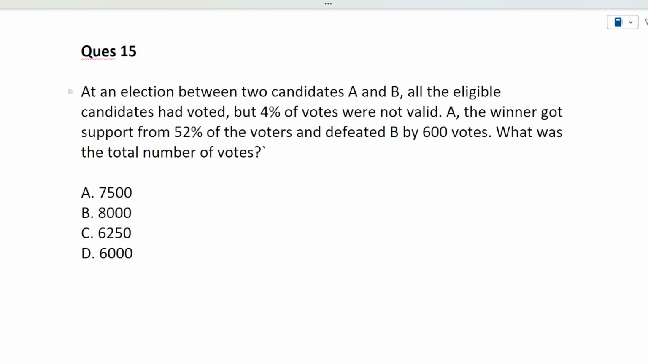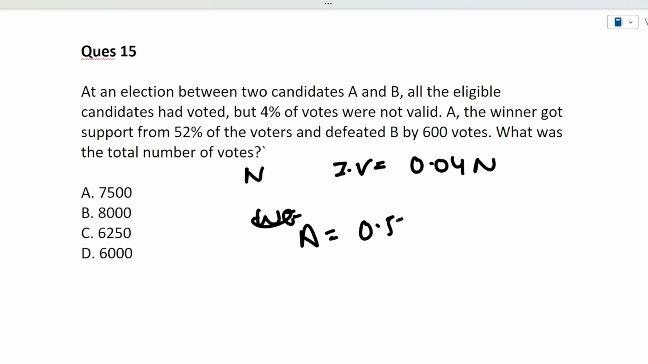Okay, so guys, at an election between two candidates A and B, all the eligible candidates had voted, but 4% of the votes were not valid. A, the winner, got support from 52% of the voters and defeated B by 600 votes. What was the total number of votes that were cast? So let's suppose the total number of votes cast is n. Now how many invalid votes were there? 4%, that is 0.04 of n, were invalid. The winner got 52% of the votes, so A got 0.52 of n, that is total votes.